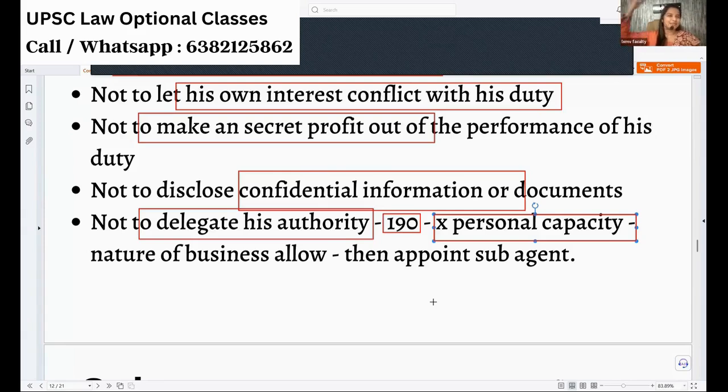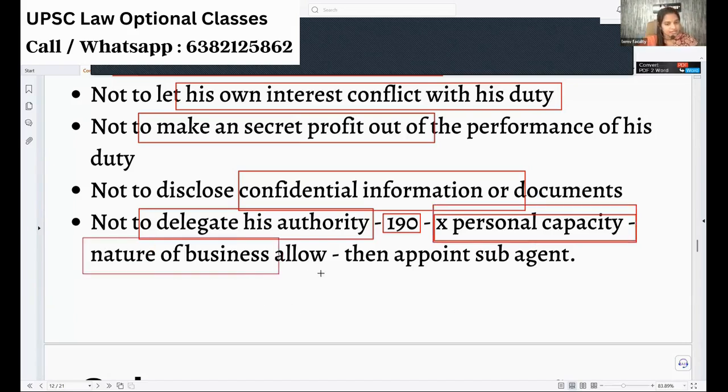If some Khan who is very famous at that point of time comes in and we sign an agreement for him to come and dance, whether he can appoint a sub agent to come and do that work. I have asked a particular painter to do a beautiful painting. Whether he can delegate his work, no, it involves a personal capacity, then sub agency is not allowed.